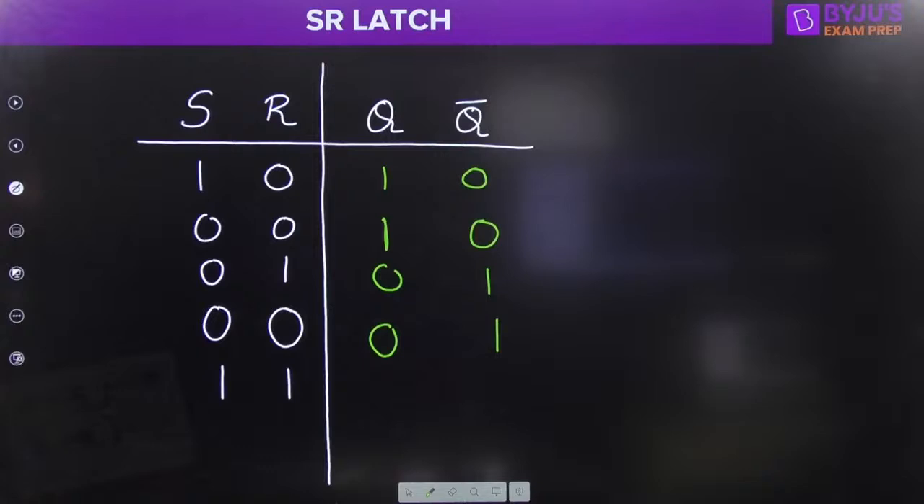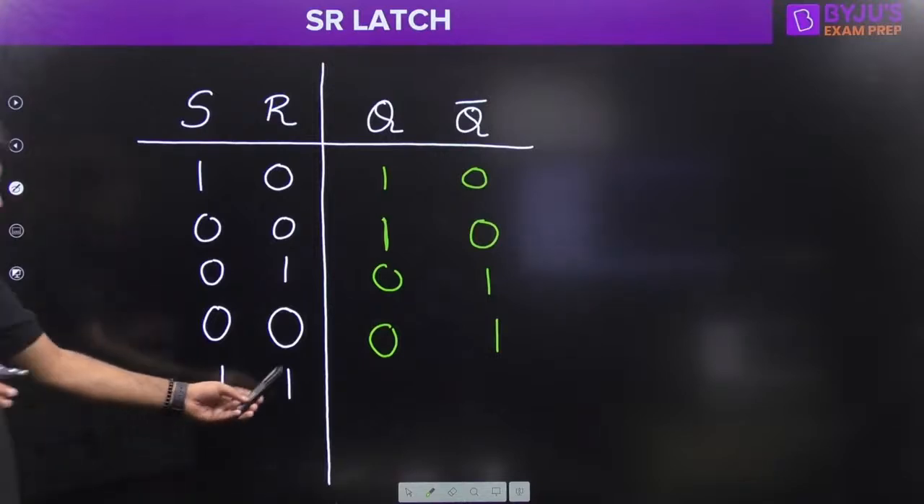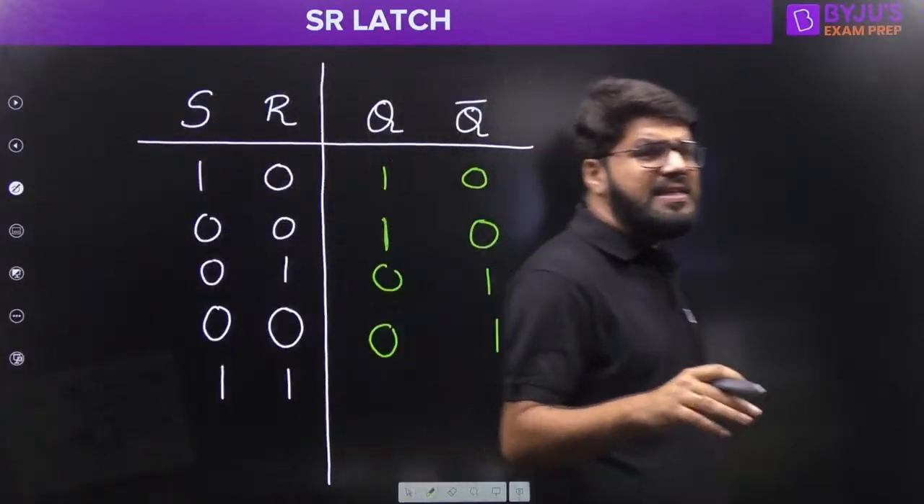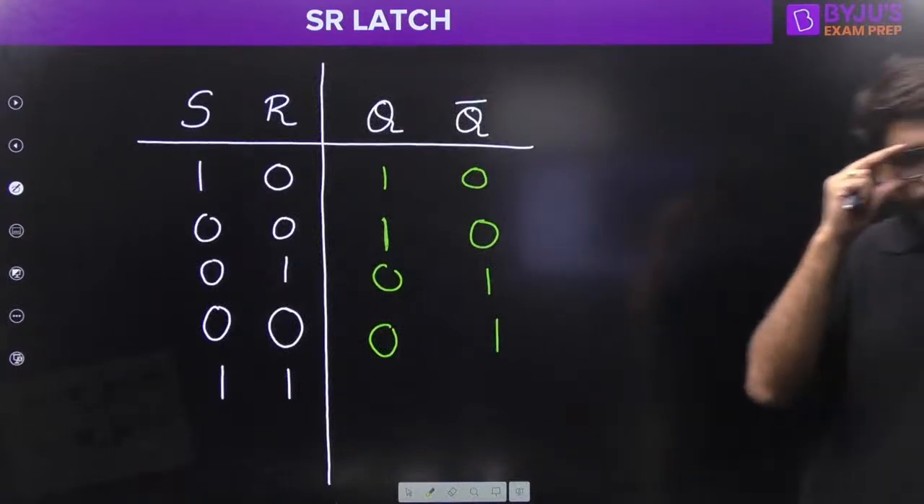Right. Now there comes the last case, when I try to apply S and R both 1, 1. Okay.